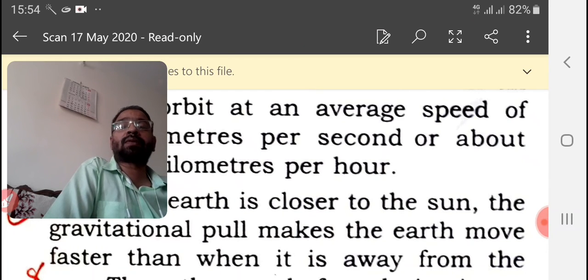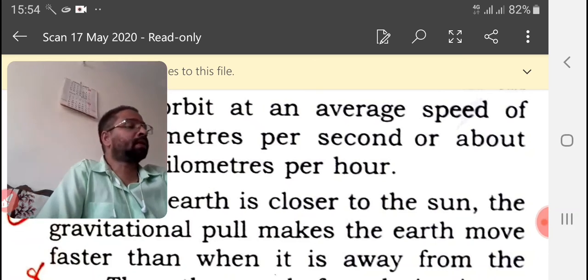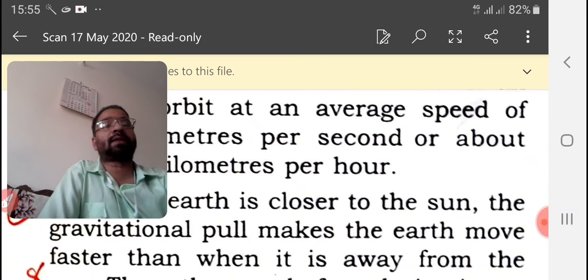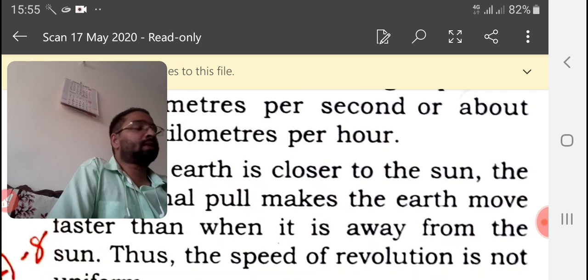Whereas the same amount of heat is spread over a large area in the case of oblique rays. We have already noted that the tilt of the earth's axis causes the seasons. What causes the seasons? The tilt of the earth's axis.